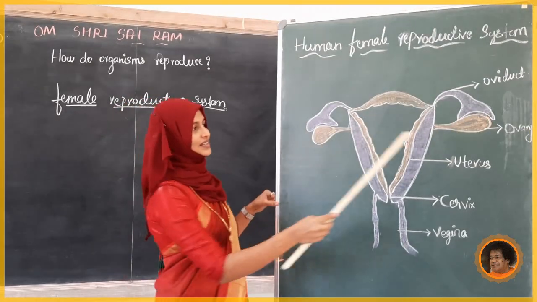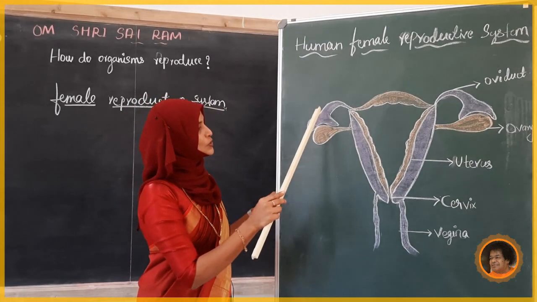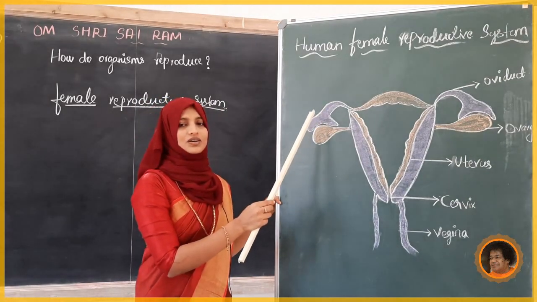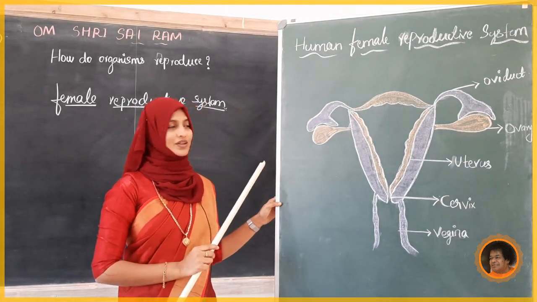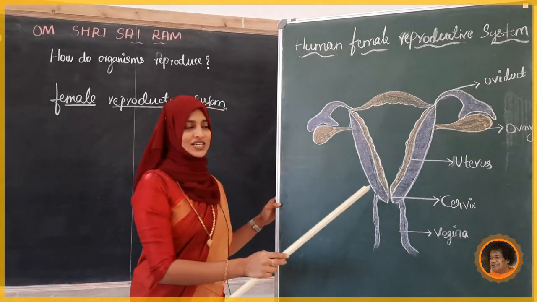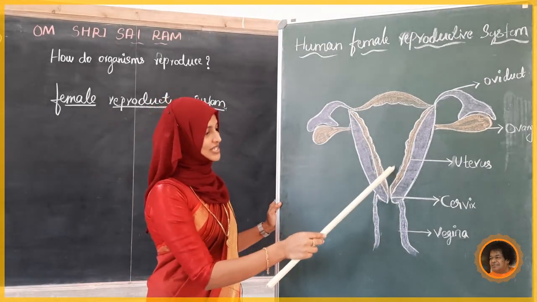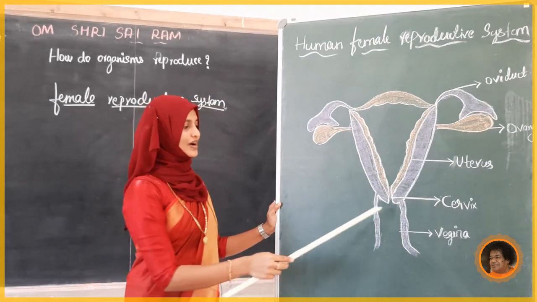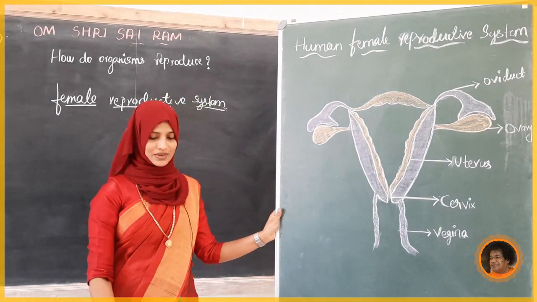See, these are the two ovaries. Next it leads to the funnel-shaped oviduct, or fallopian tube. It is also called the tube. Next it leads to this pouch-like structure, which is called the uterus. Next it leads to this part, called the cervix, and finally there is the vagina. We will see them one by one.